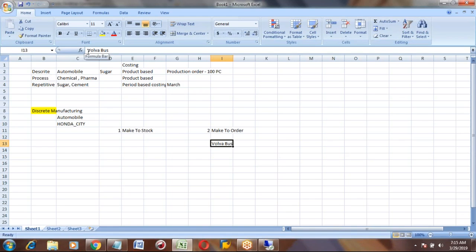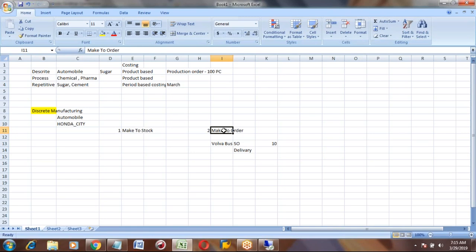These are his custom needs. So today, the 28th, he will give an order, called the sales order, for 10 buses, but you will give the delivery maybe after 1 month, because you are making the product based on his needs. That is called make to order.